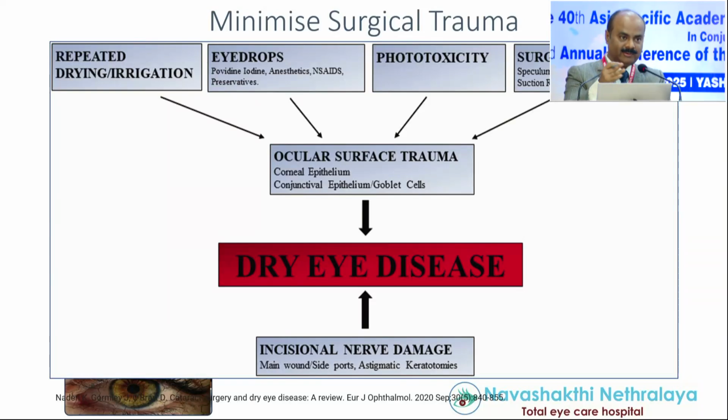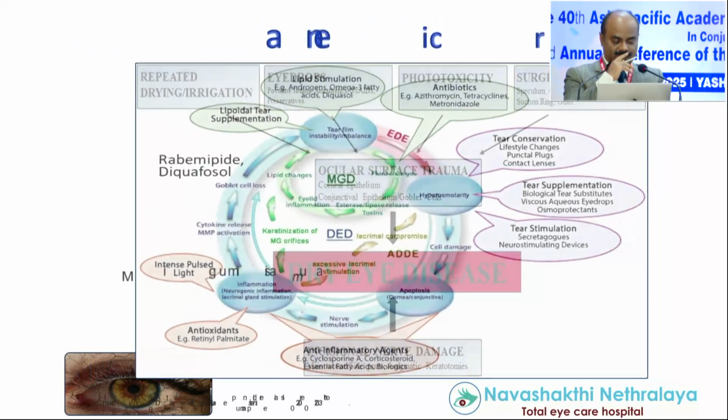Instead of that, put a blob of viscoelastic and continue. Less time, so that there is less phototoxicity and less surgical trauma. Don't pull the conjunctiva. Now, no-touch methods. Also, there's incisional damage, so better not completely temporal. We have slightly shifted superior temporal.